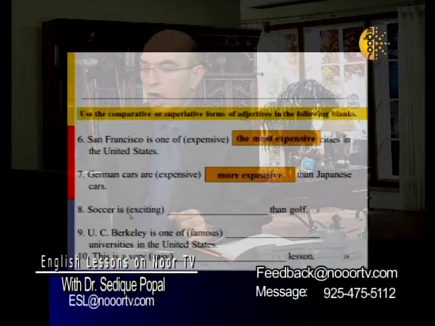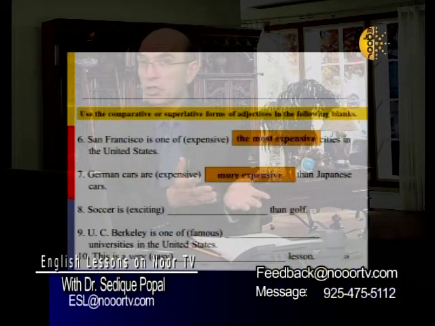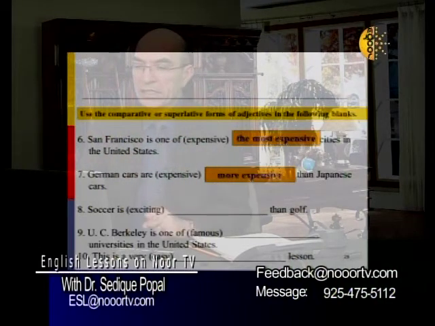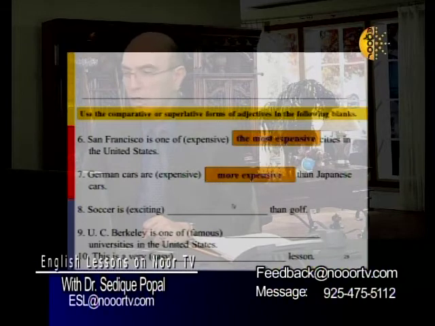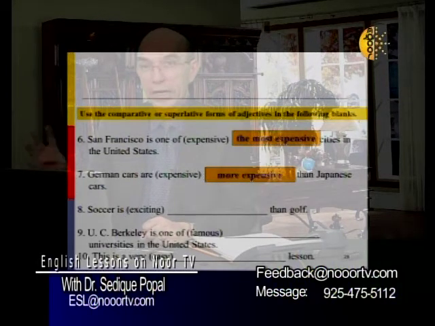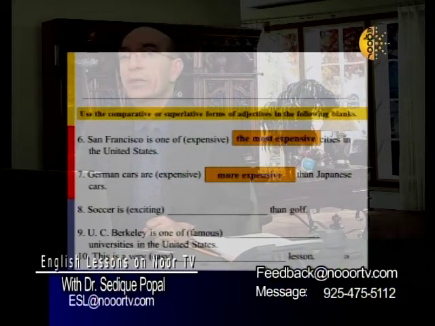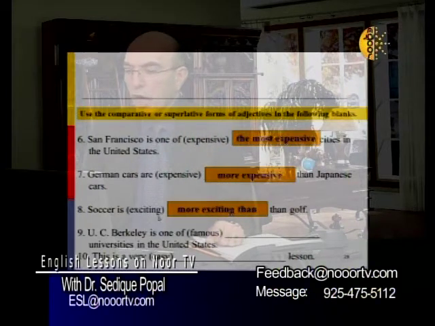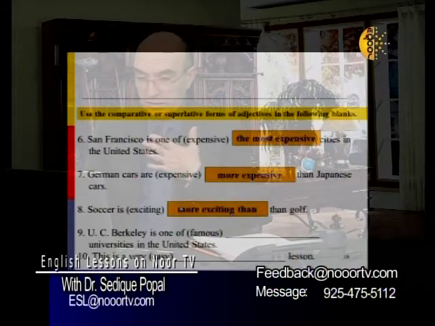Number 8, soccer is exciting than golf. Now, are we comparing two sports or against many sports? One sport against many sports, or are we only comparing two sports? In this case, we're only talking about soccer versus golf. So we have to use comparative. But the word is exciting. Exciting, three syllables, and so it's not ending with Y. We have to use more or most. In this case, we use more. Why? Because golf versus soccer. Soccer is more exciting than golf, I think.